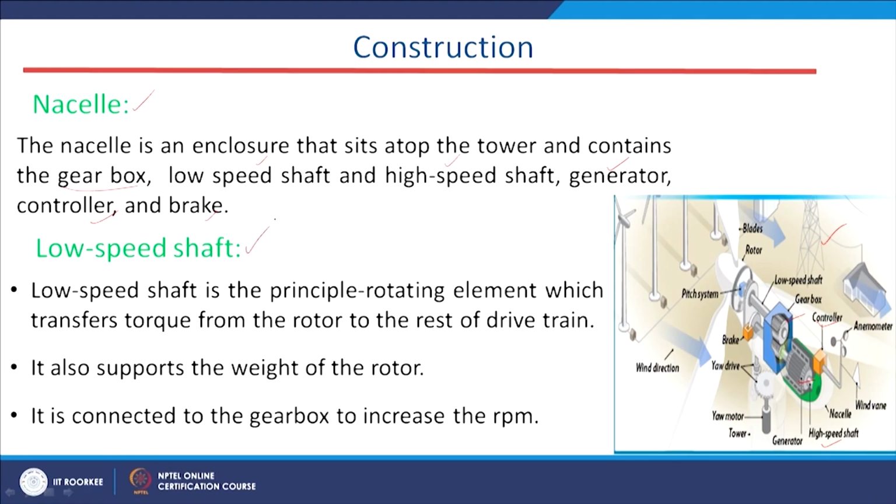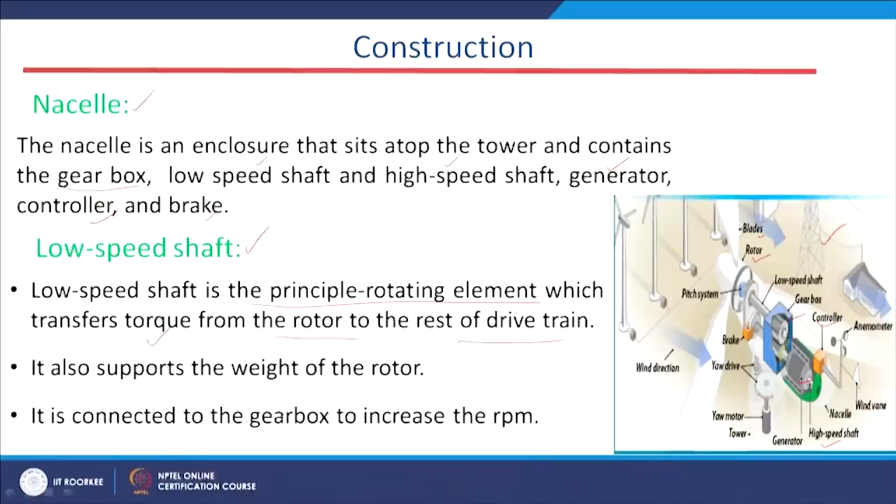Now, the low speed shaft is the principal rotating element which transfers the torque from the rotor to the rest of the drive train. If you see here, this is our rotor and this is our blade, and if the wind comes and hits the blade, then the blades rotate along with the rotor. Then this low speed shaft will transfer this kinetic energy, the rotational speed, to the next section of the wind energy system.